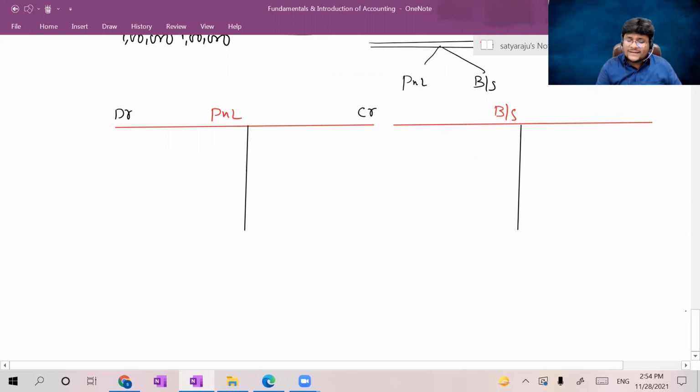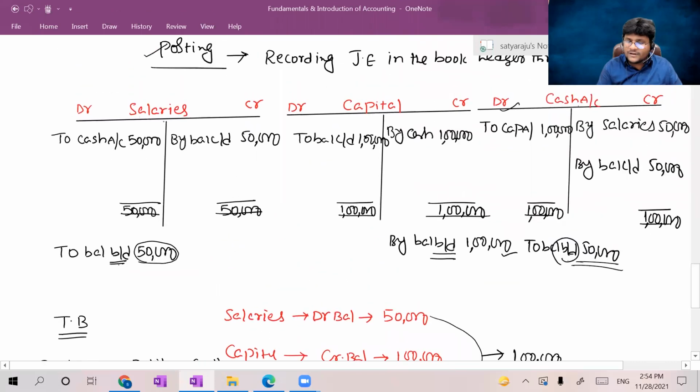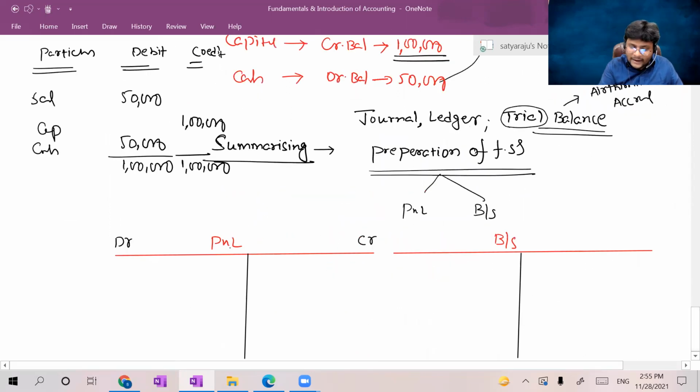Now, all the expenses and all the incomes which are in the ledger, right? Earlier in the ledger, salary is an expenditure, right? Actually, it was not balanced, it was closed. Just for knowing the information, earlier I made it as a balance, right? But generally it does not have a balance, it was closed. What I have to do is close it by transferring to P&L. By P&L 50,000. Now in salaries by P&L, if P&L account is there, then in P&L account you have to write to salaries, right? If it is also a ledger, I'm telling you, to salaries 50,000.